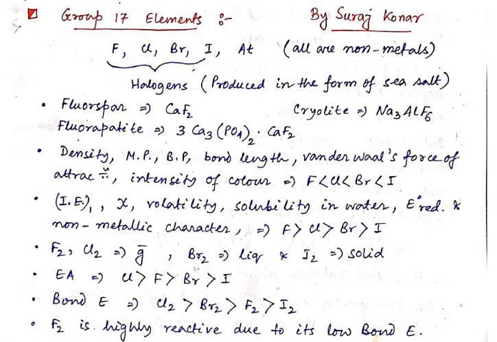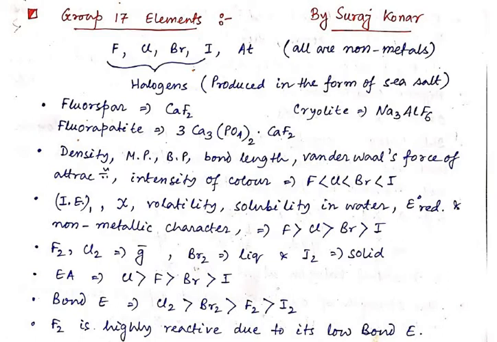All the elements in this group are non-metals, and fluorine, chlorine, bromine, and iodine are known as the halogens because they are produced in the form of sea salt.